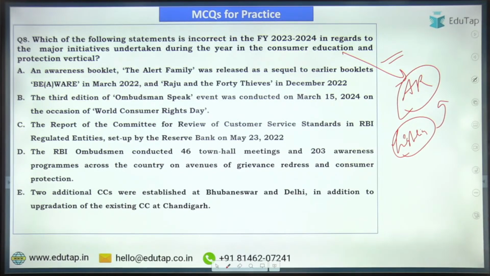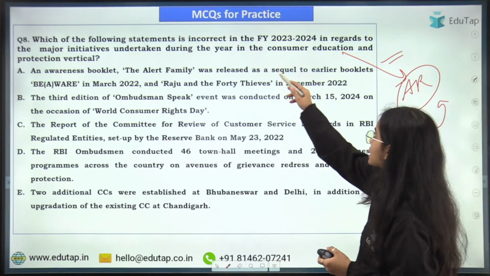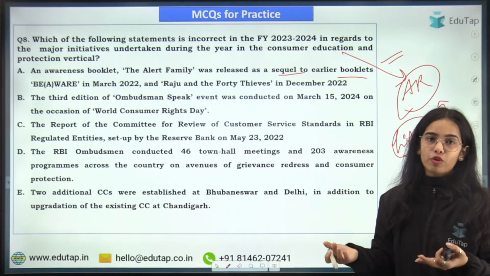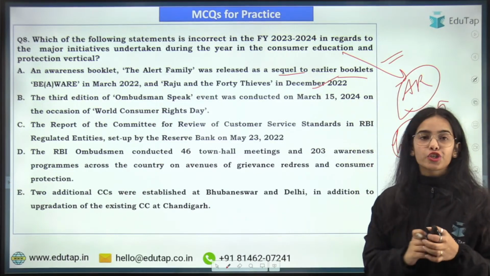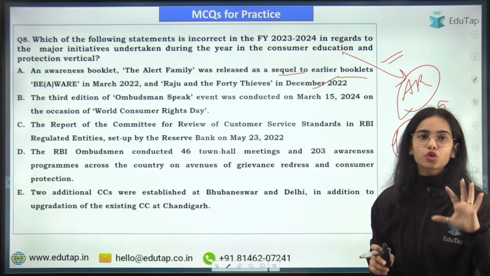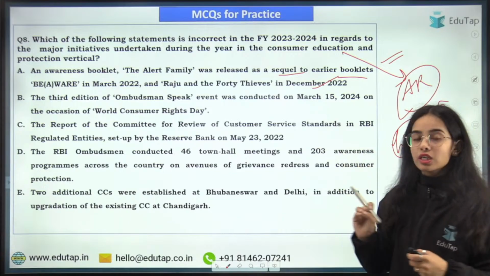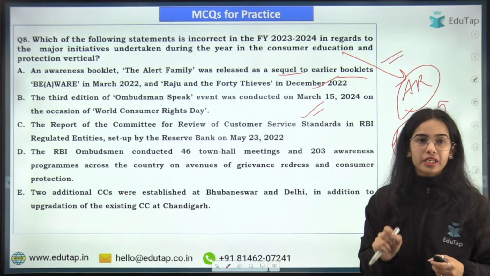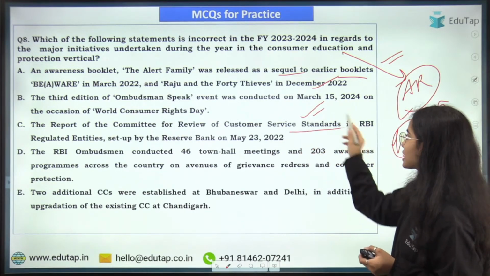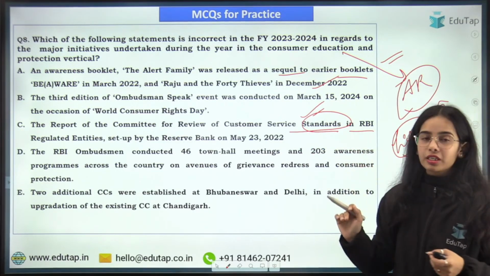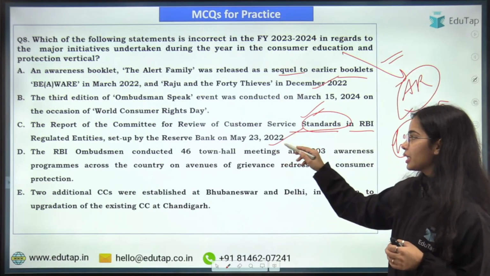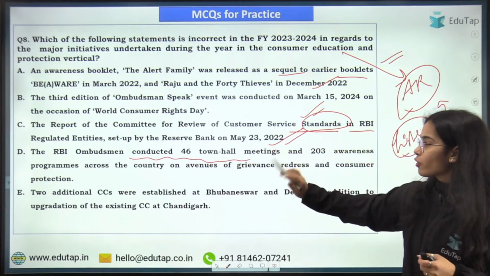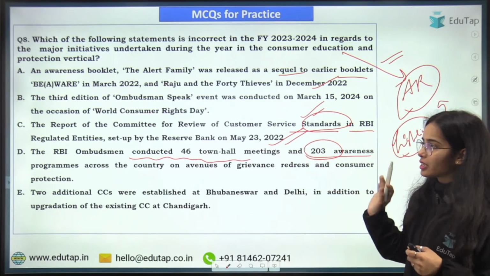An awareness booklet, The Alert Family, was released as a sequel to the earlier booklets Be Aware or Beware and Raju and 40 Thieves, correct. The third edition of the Ombudsman scheme was organized on the occasion of World Consumer Rights Day. So that is correct. The report of the Committee for the Overview of the Customer Service Standards in RBI regulated entities was set up by the RBI in 2022. So that is correct. RBI Ombudsman conducted 46 town hall meetings and 203 awareness programs, correct.